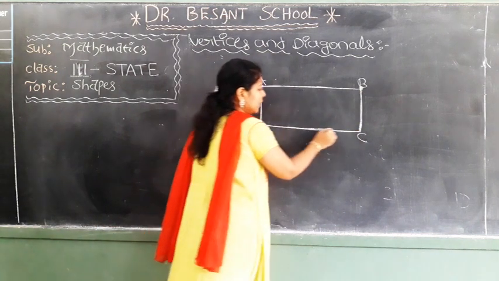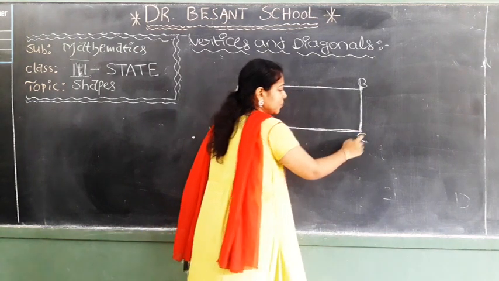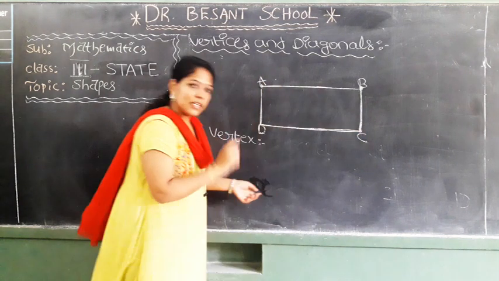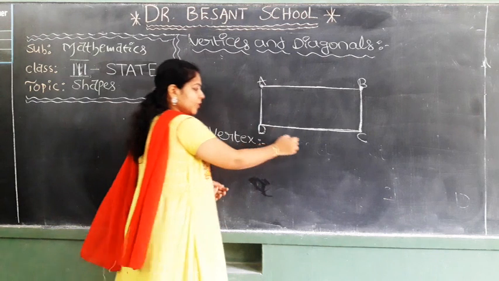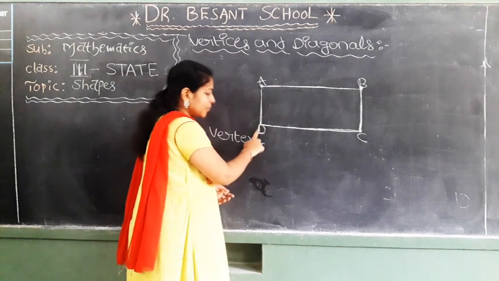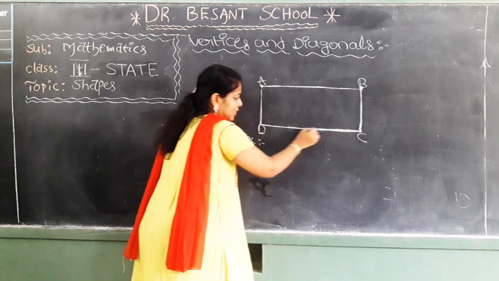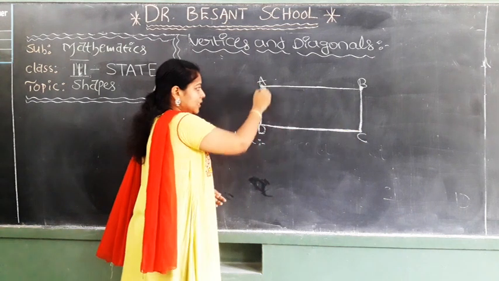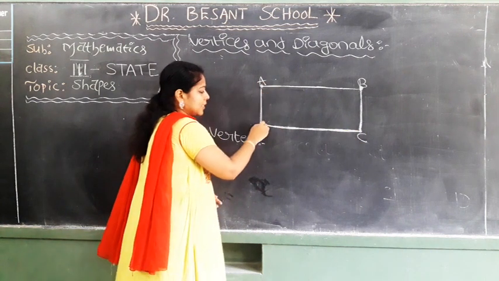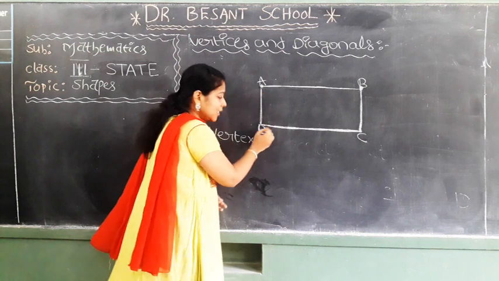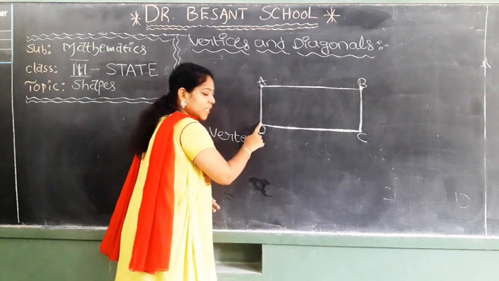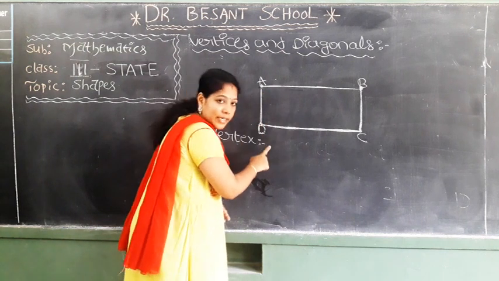These two sides are meeting at point C. This is called another vertex. Now coming to CD side and DA side. See, this is the CD side. This is the AD side. These two sides are meeting at D. This point is called a vertex.